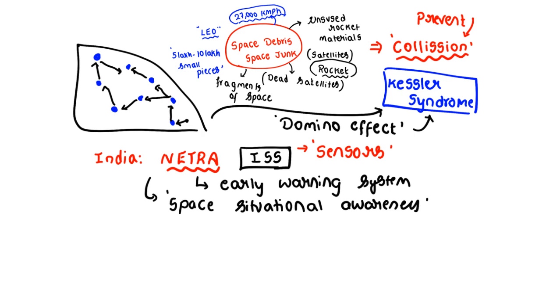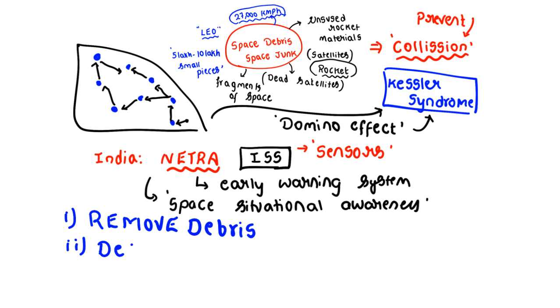And see, when you observe this, as of now, most countries are also trying to increase the science and technology towards the removal of this space debris. For example, there are a few projects going on. There is one project which is called remove debris. Clear? Remove debris, which wants to remove the debris from the space. And there is another one that is called deorbit mission. Under this mission, it wants to deorbit the objects which are coming towards the satellites.